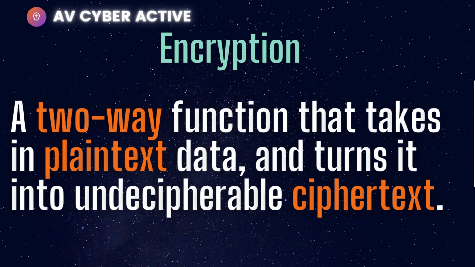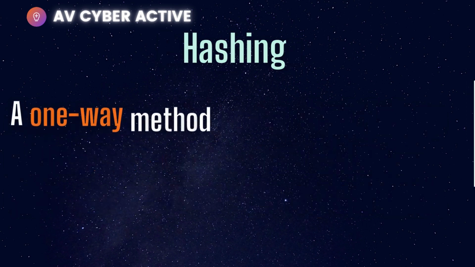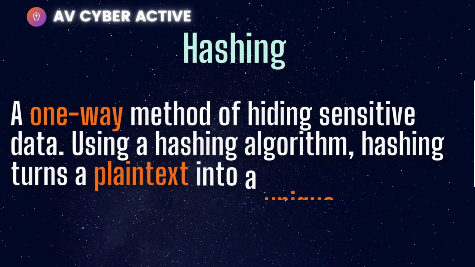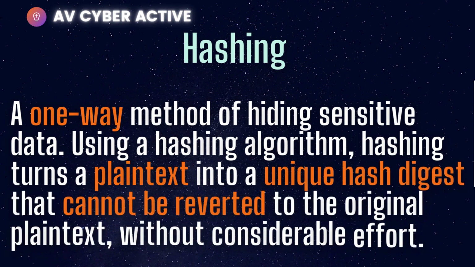Okay, remember these words. It's a two-way function and it takes the plain text data and turns it into a ciphertext. Hashing, on the other hand, is a one-way method of hiding sensitive data using a hashing algorithm. Hashing turns a plain text into a unique hash digest that cannot be reverted to the original plain text without considerable effort. Okay, so the words you need to remember here are one-way function converts a plain text into a unique hash digest and it cannot be reverted.